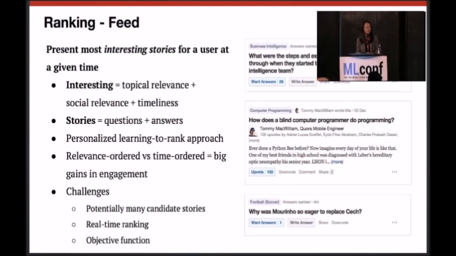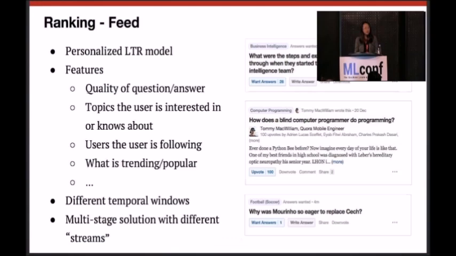There are many other challenges with this problem too. For example, potentially we might have to rank a lot of candidates. So unlike a social network like Facebook or Twitter, older content on Quora may still be relevant to some users, and we might want to show them as well. At the same time, we want to make the ranking responsive to real-time user interactions and impressions being created every single second. So, to meet all the above requirements, we adopted a personalized learning to rank approach and built a multi-stage ranking system where different sources of candidates are ranked in advance before they are finally mixed and ranked.